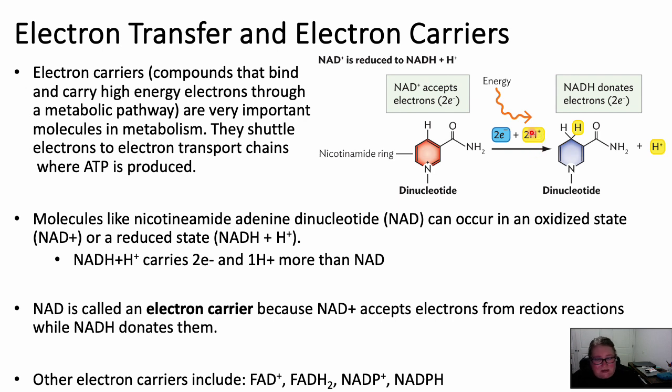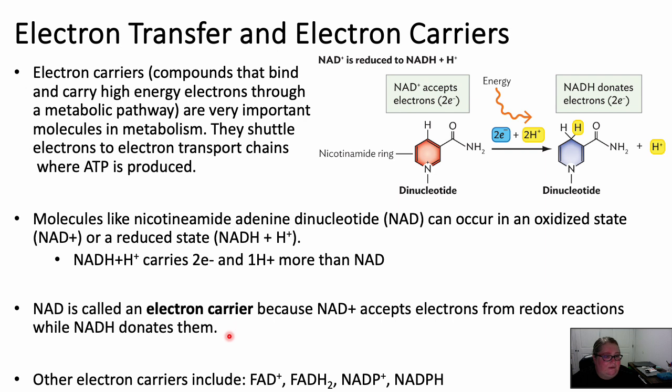This is where those hydrogens for that proton motive force that power things like ATP synthase are going to come from. So not only are we transferring energy through this whole pathway, we're also bringing hydrogens to build that proton motive force. So NADH plus H plus is going to be the reduced state, which means we're going to carry those 2 electrons and the hydrogen throughout that pathway.